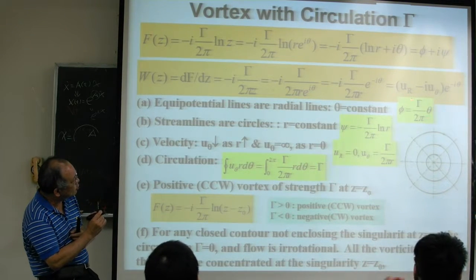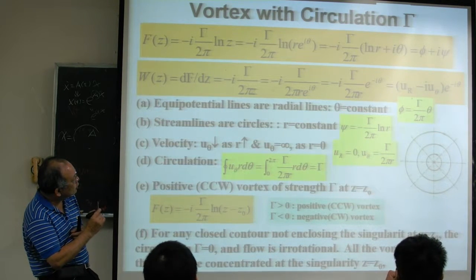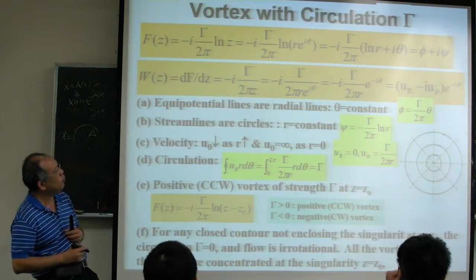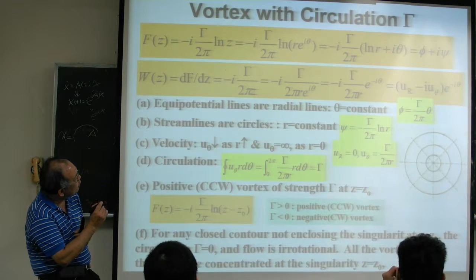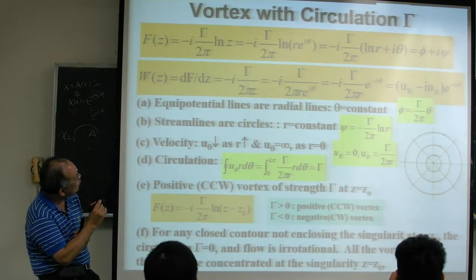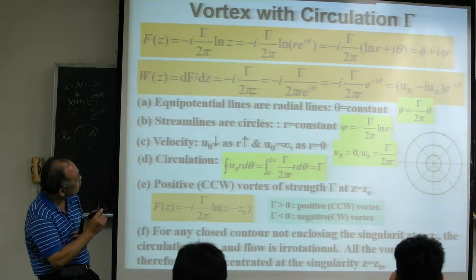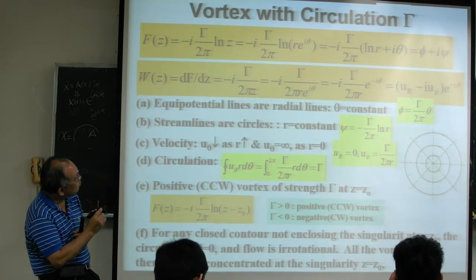Okay, this is the real part. So our psi is equal to our theta, which is a constant. So theta constant is our equipotential line. And the imaginary part for this equation is this part, right? This part is gamma over 2 pi natural log r times a minus sign here. So this is our stream function.